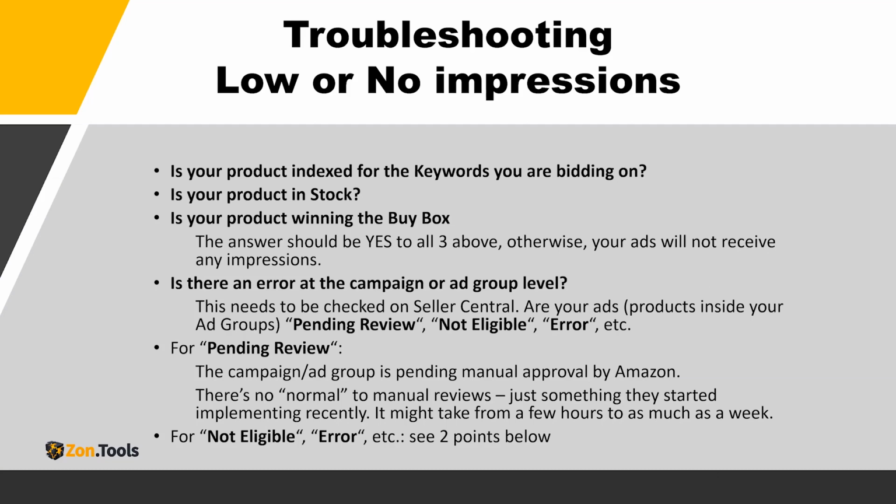Check for your products if you are in stock, if you have the Buy Box, or if you have any other error or problem that is reported through the Amazon Seller Central advertising system, like pending review, not eligible, error or something. Just look for that.